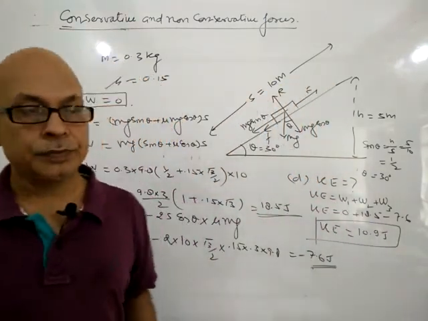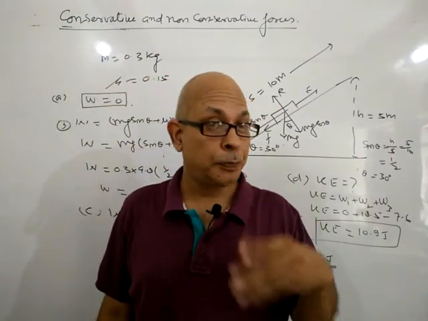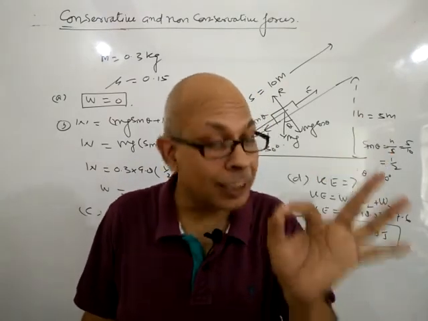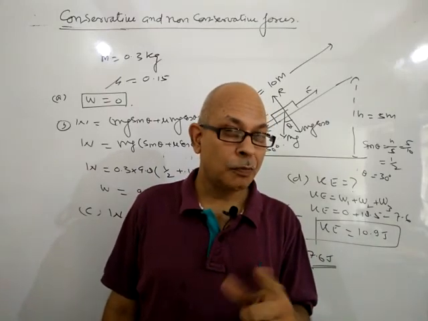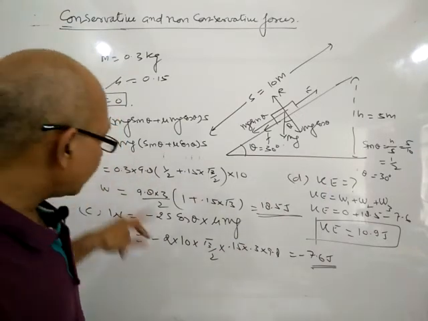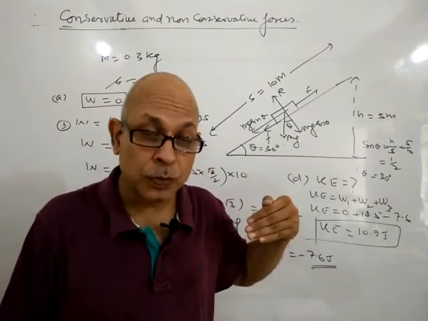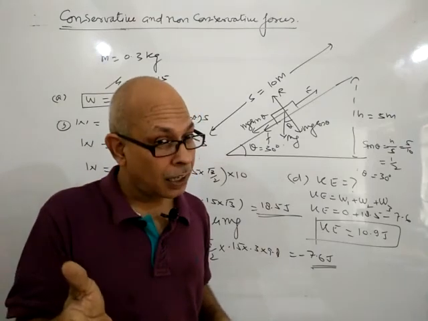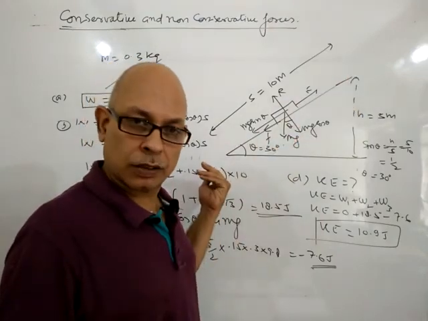It's 10.90. This is a very good question in which we prove that gravity is a conservative force and friction is a non-conservative force. Because in the first case, work done by gravity over the round trip is equal to 0. And in the third case, work done by the frictional force over the round trip is minus 2 mu mg s cos theta. Twice, because one is upward and the second one is downward.